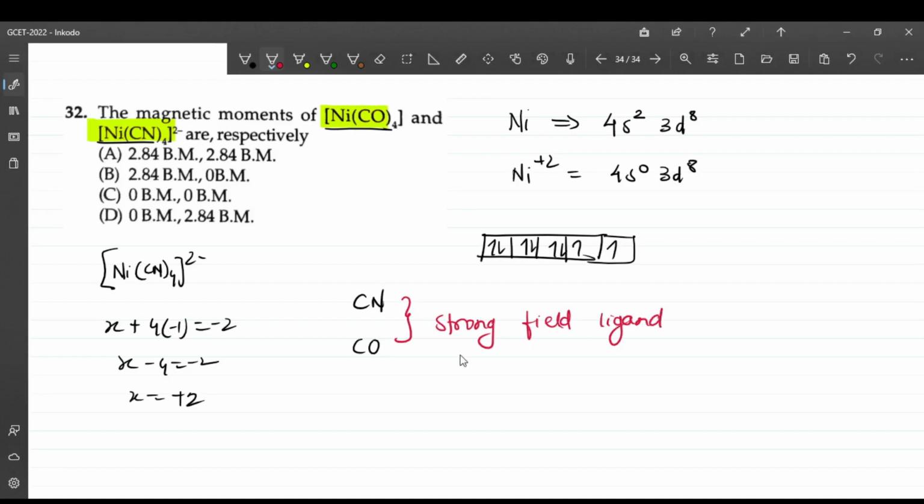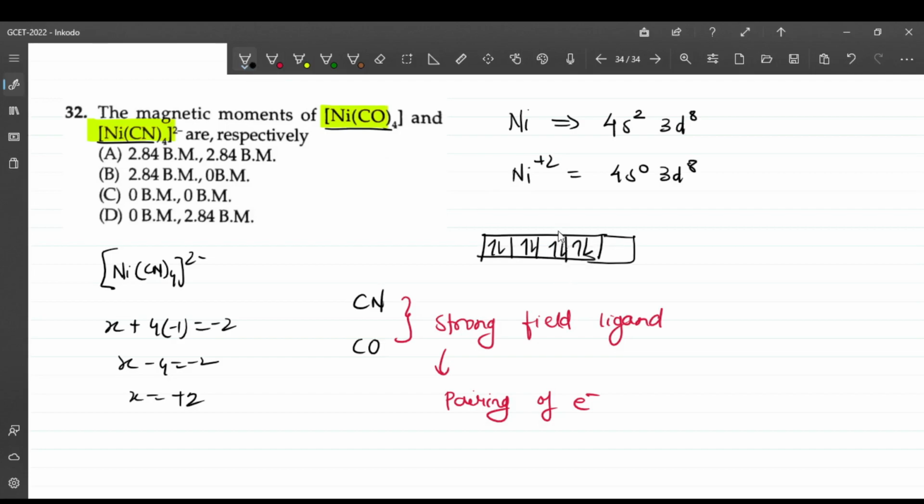Since both are strong field ligands, this leads to the pairing of electrons. So the electrons in a d8 configuration will exist this way.